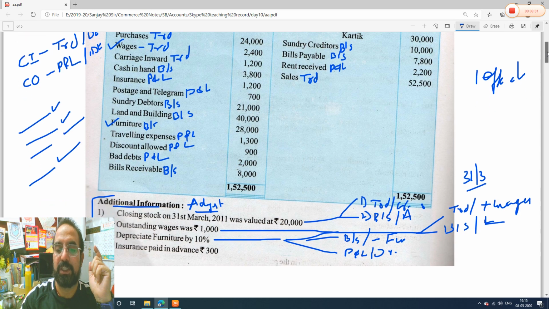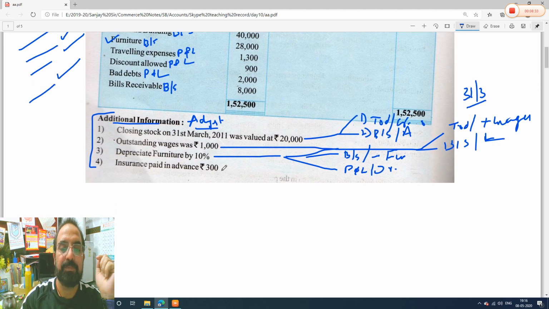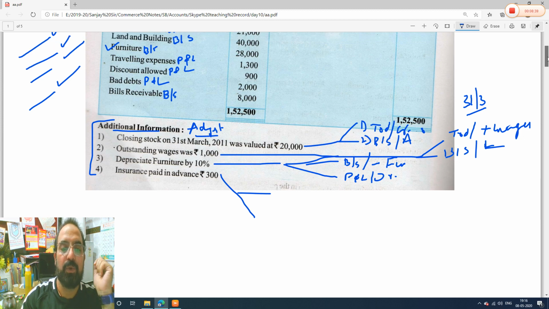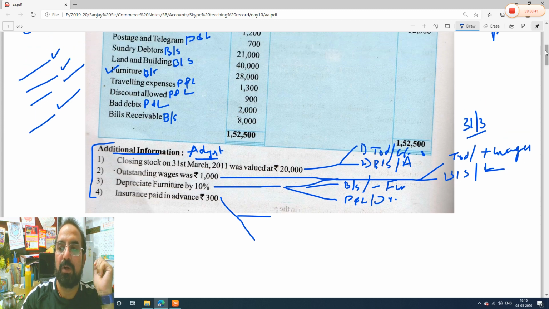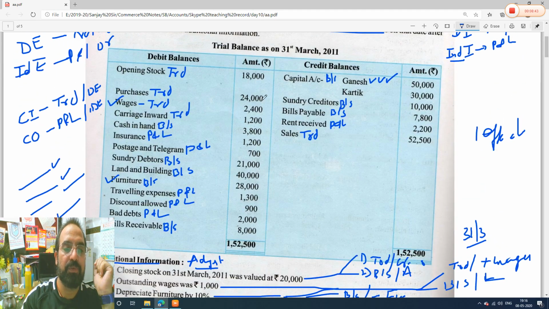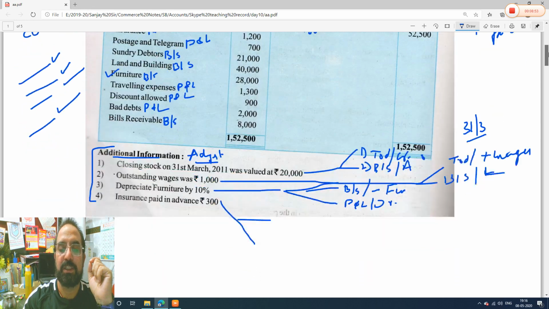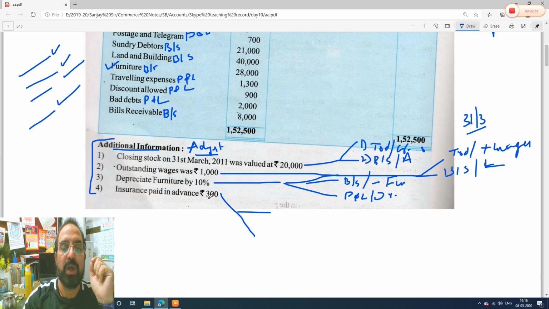Now let's see the next item: prepaid insurance. See guys, you were supposed to pay insurance and you have paid insurance. How much? Let's see. First thing we will do, we will make a tick mark on insurance. That is the process of how we will solve these questions. So insurance, you have paid how much? 1200 rupees, and here he is saying 300 you have paid in advance.